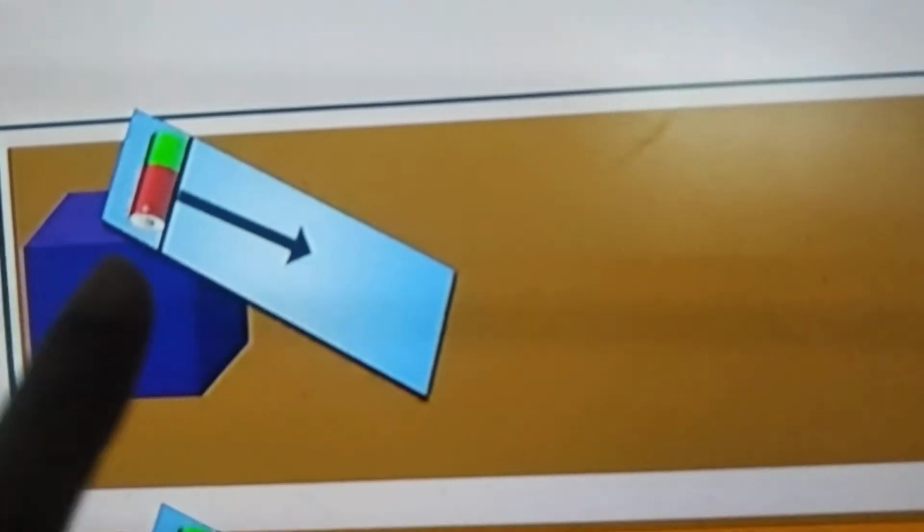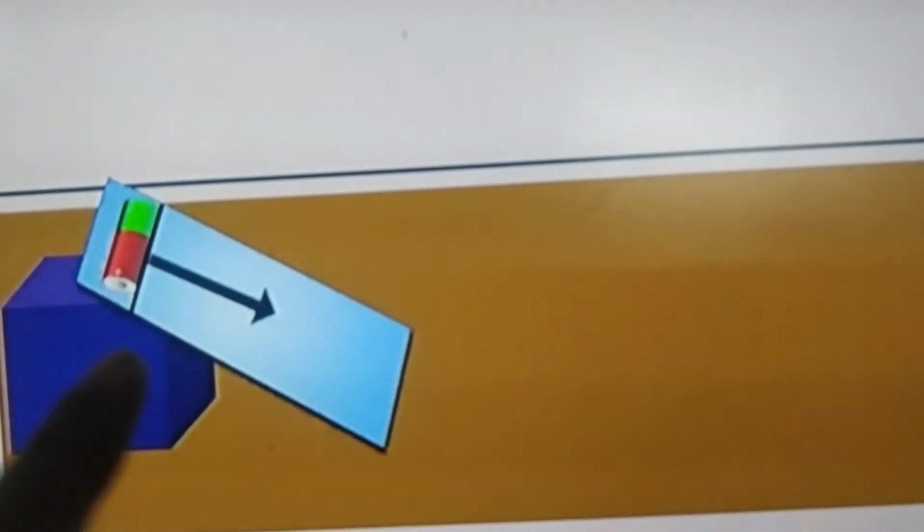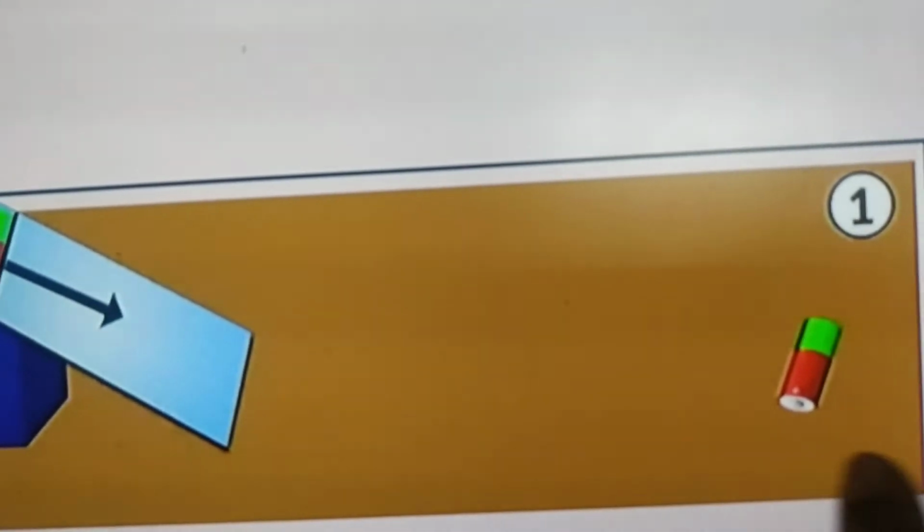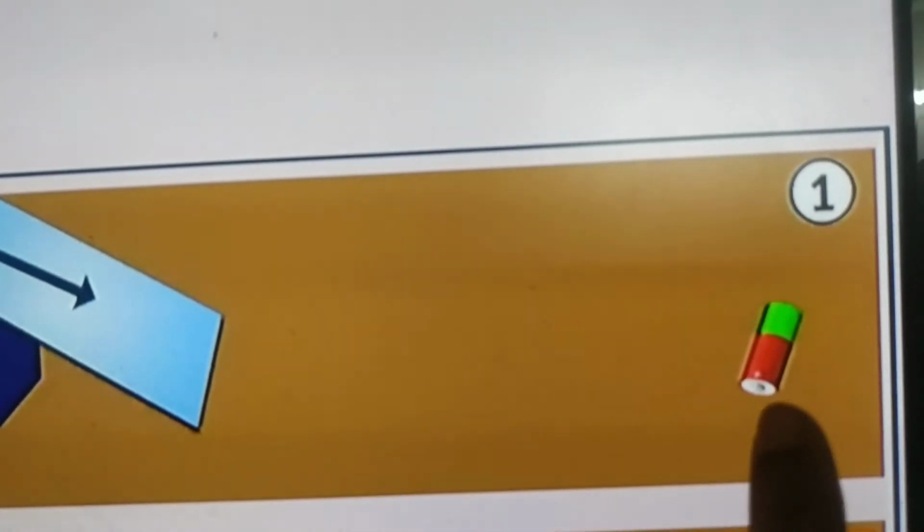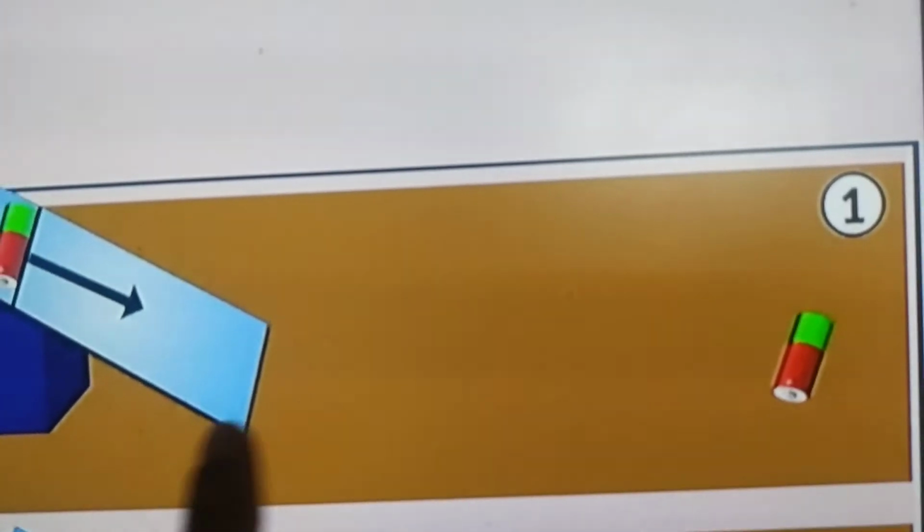Inclined plane means take some wooden block or something and arrange your plank like this, and leave a battery on the inclined plane or on the plank. So what will happen? It slides on the plank and stops after covering some distance, right? Because there is friction between the floor and the battery. Not only a battery, any rolling object you can slide.